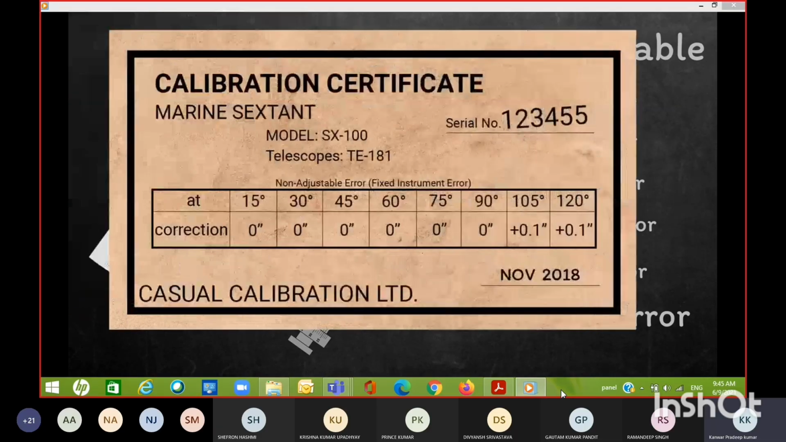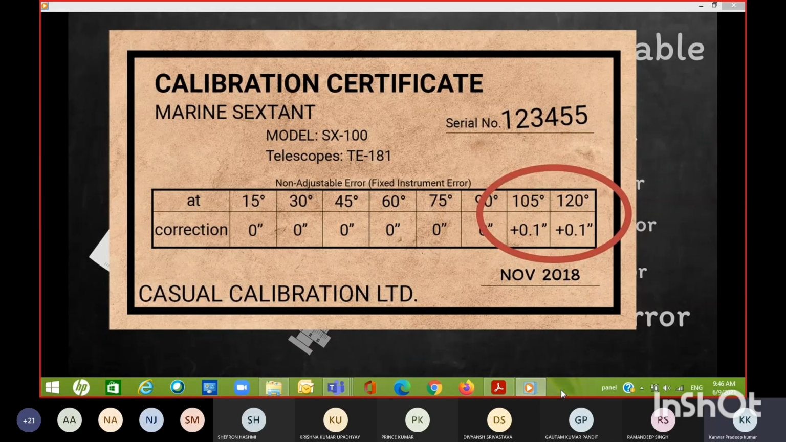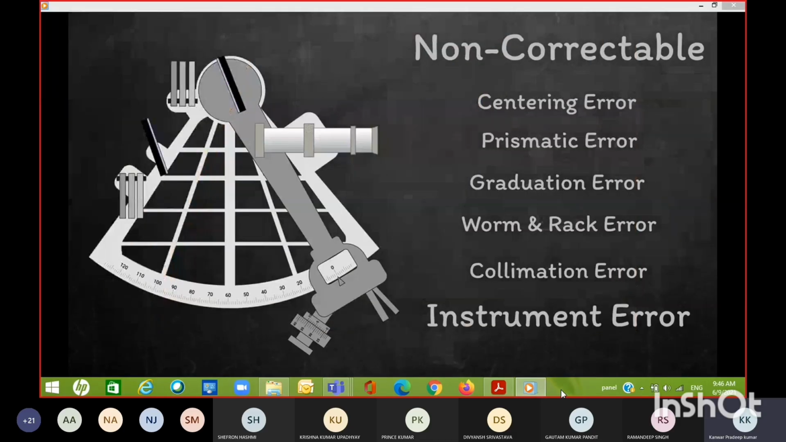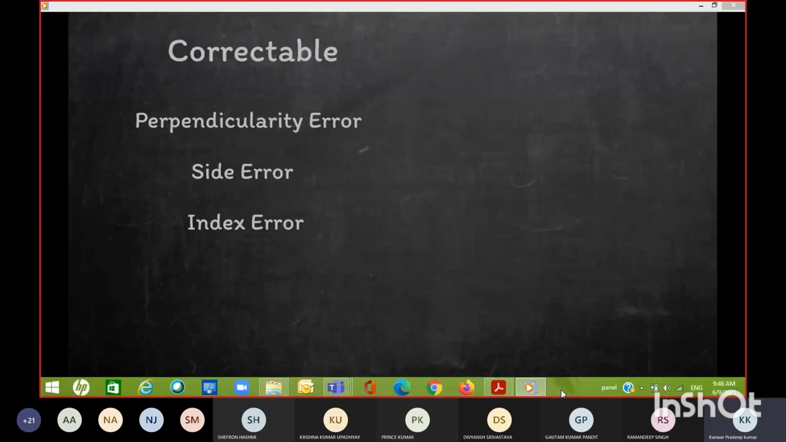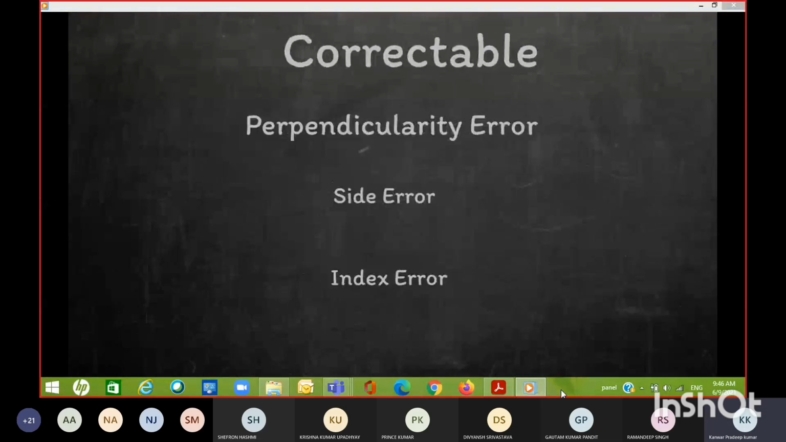Sextants come with a calibration card which gives this instrument error. In theory, the error should be negligible, but you can see from this example card that as the sextant reaches its extreme setting, you do need to take account of the instrument error. Now we can move on to the correctable errors. For the correctable errors, you need to correct them in the right order.